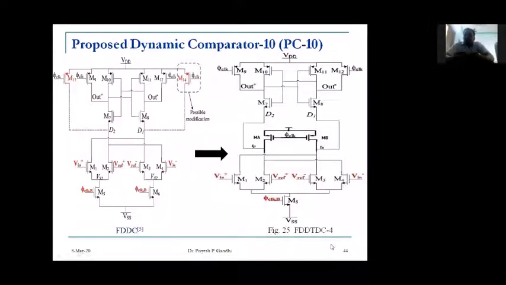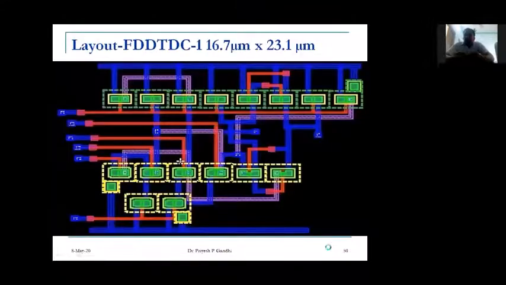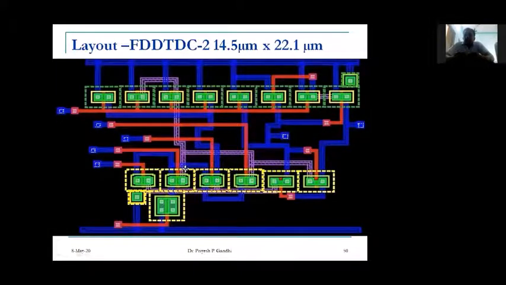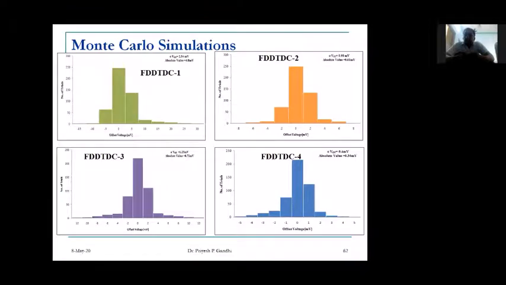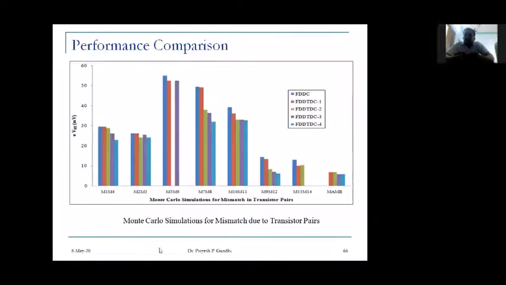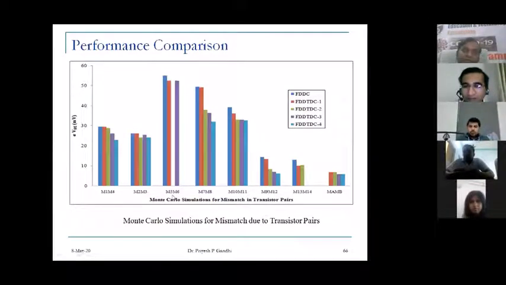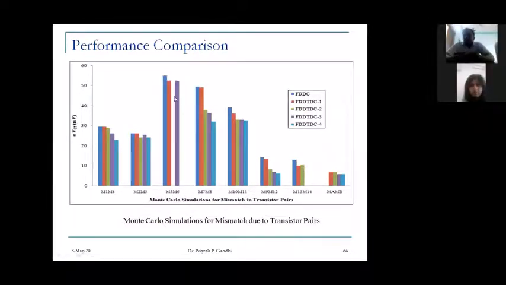When we align the transistors in a layout or in a chip, there will be mismatch. This mismatch is also going to affect the circuit performance. These are the simulation results which show us which is the most critical transistor as far as the particular design is concerned. By seeing that, M5 and M6 have a much higher contribution as far as the variation in offset is concerned, if there is a mismatch between M5 and M6.